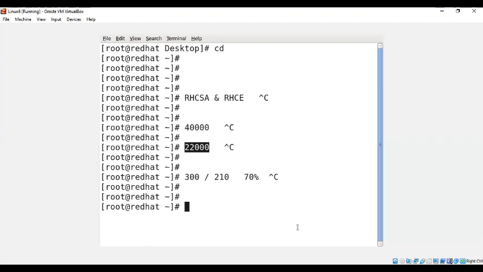If it is a festival today, 1 week before and 1 week after, that's all the offer. Don't think you will have months together. 15 days only you will have the offer. In those 15 days, you have to register for the exam. Okay, so I have to pay 40,000 and write the exam for the next schedule. And if I cannot clear both papers in the first attempt, the second attempt is completely free for you. You need not pay 40,000.